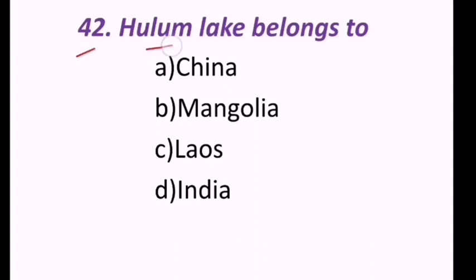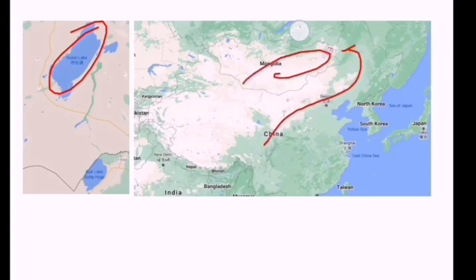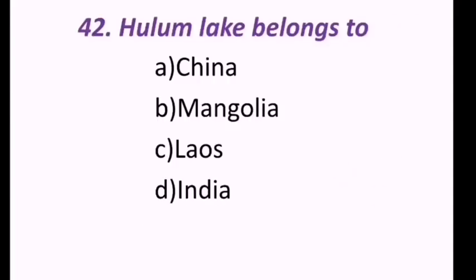Next question, Hulun Lake belongs to which of the following countries? China, Mongolia, Laos, India. Look at the map and understand. This is Hulun Lake. It is here. This Hulun Lake is in China only, not Mongolia, not Russia. It is in China only. Hence the correct answer is China. Hulun Lake belongs to China.